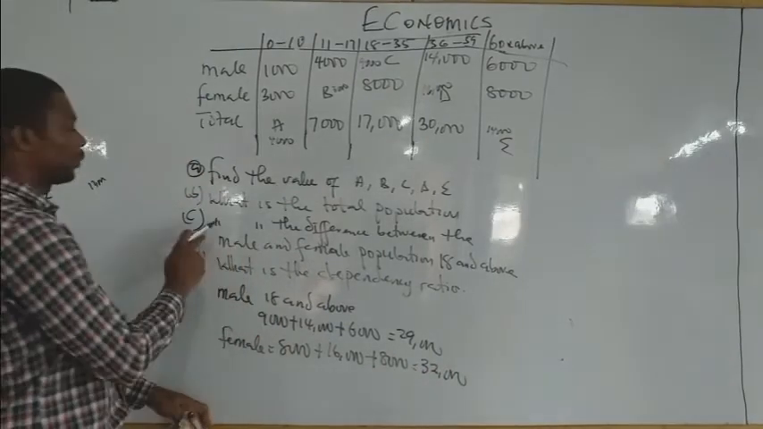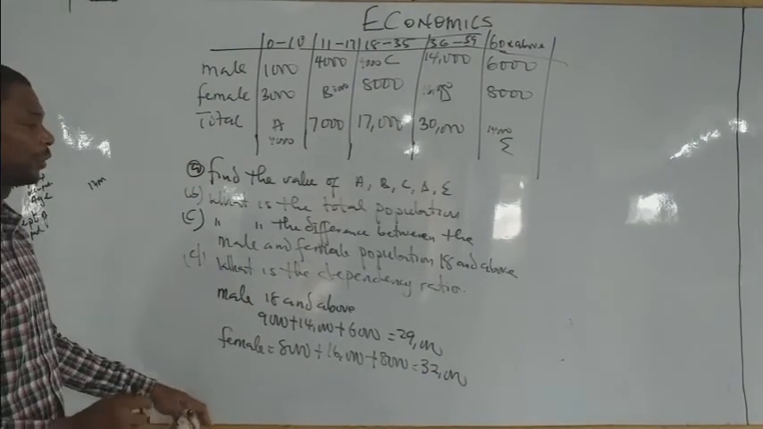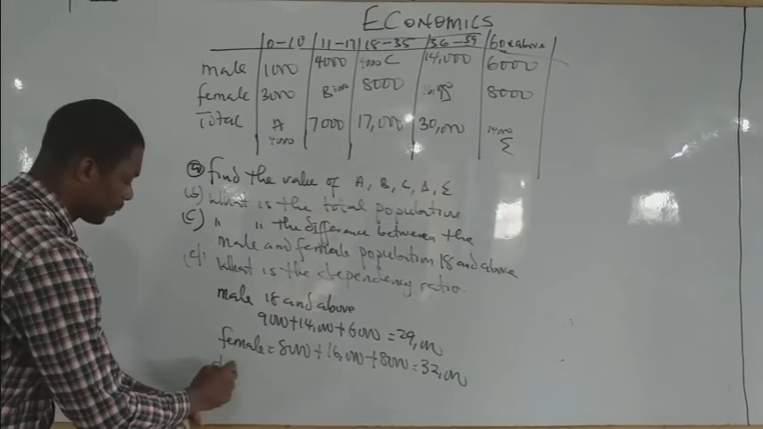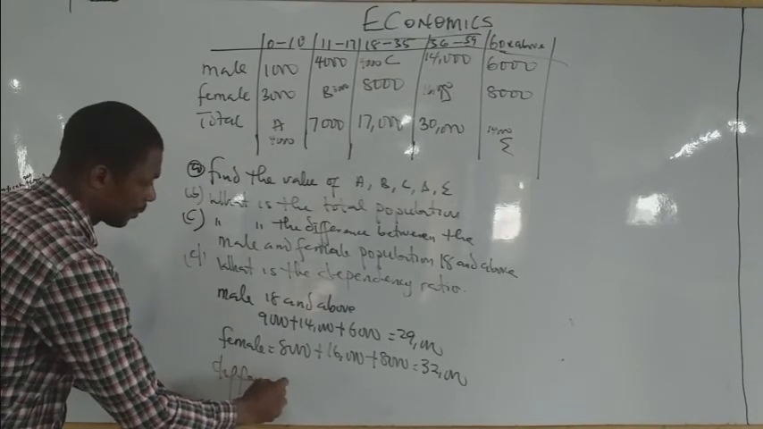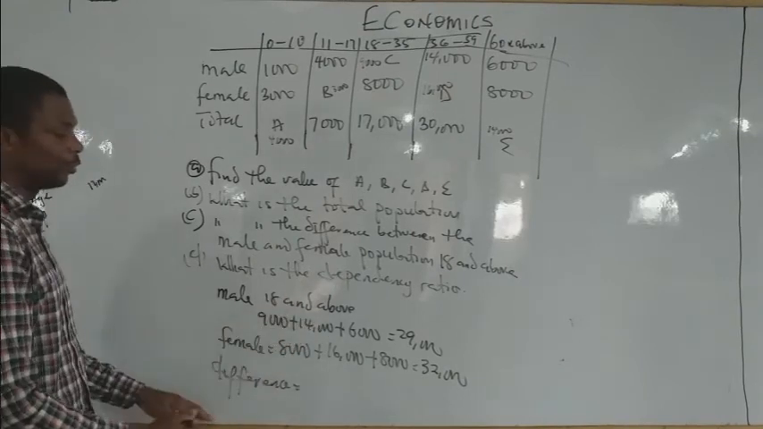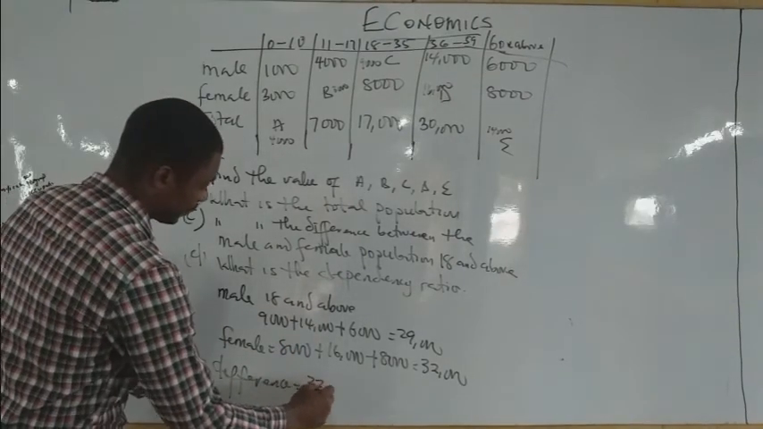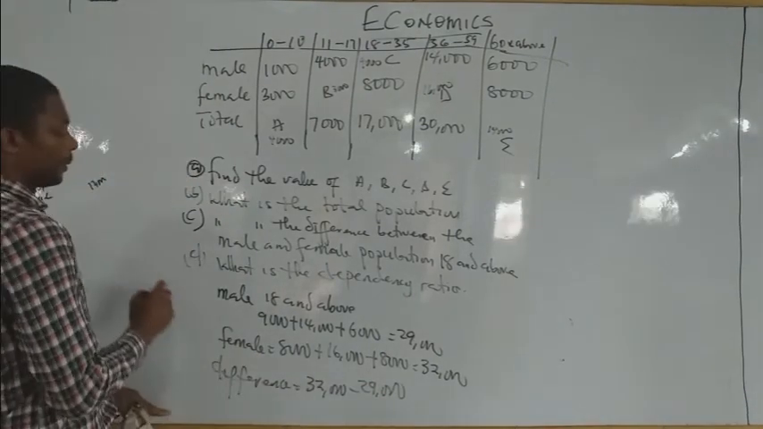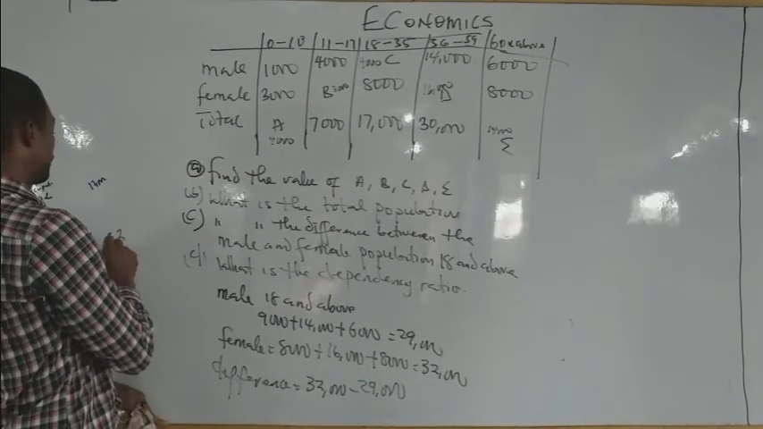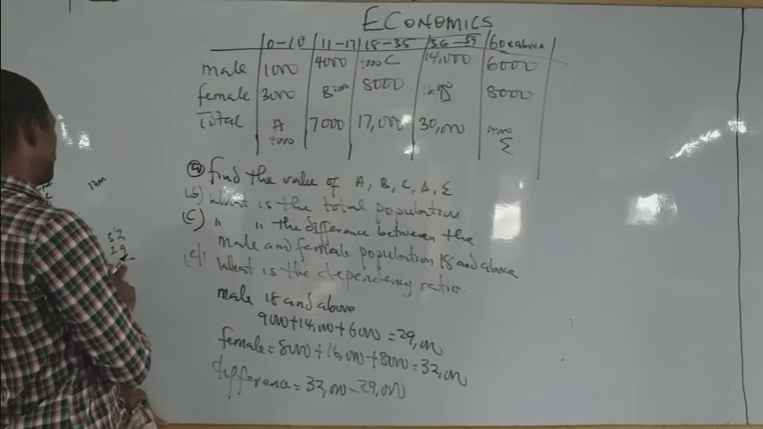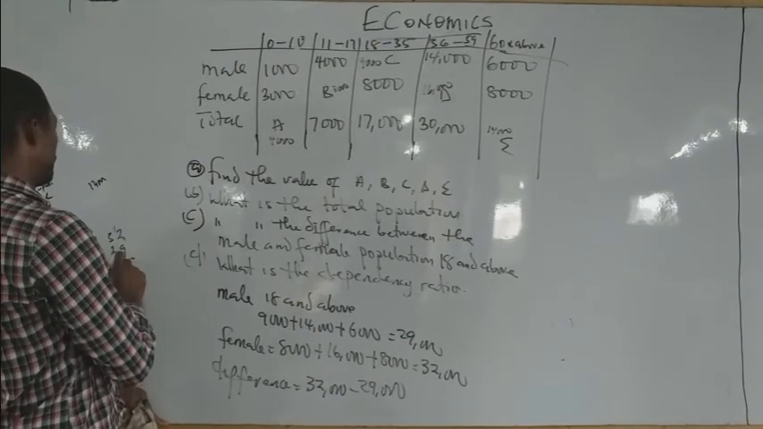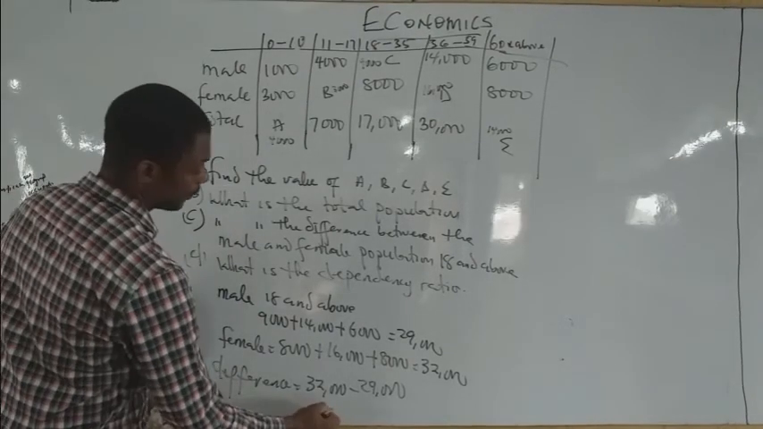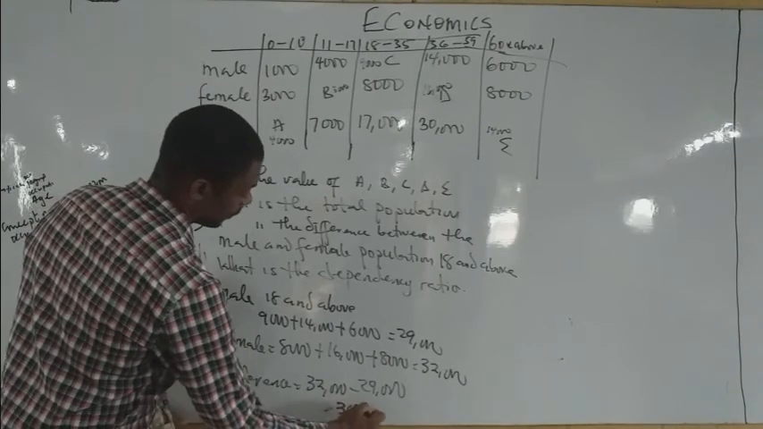Now the question says, what is the difference between the male and female population 18 and above? So when you say the difference now will be what? 32,000 minus 29,000. That will give us 3,000.